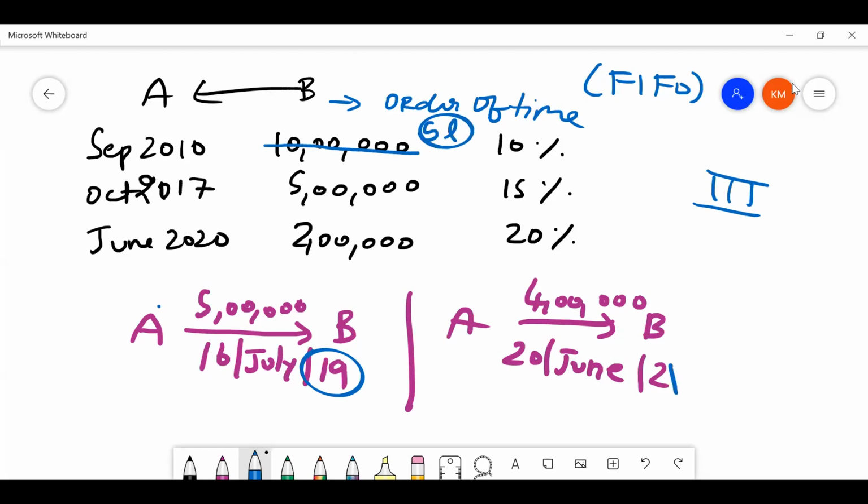Second, in June 2021, what will happen? I will adjust this 4 lakhs with the oldest loan. Still, what is the oldest loan? 5 lakhs is the oldest loan. So 5 lakhs will be striked off.